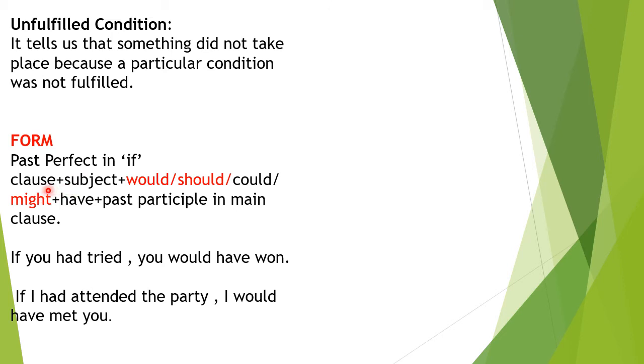And in the main clause, we have the subject and the auxiliary verbs. Would, should, could, might, have, and then the past participle of the verb is in the main clause. Let's go to this form here. I've written the sentence. In the if clause, had tried, the verb form is in past perfect.